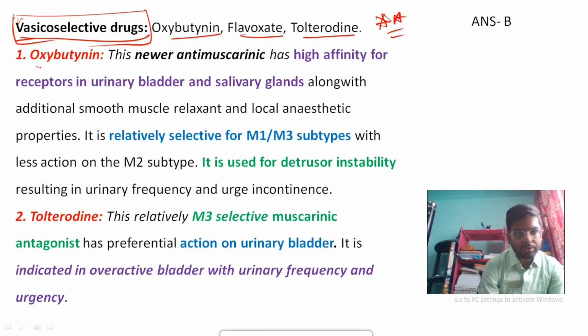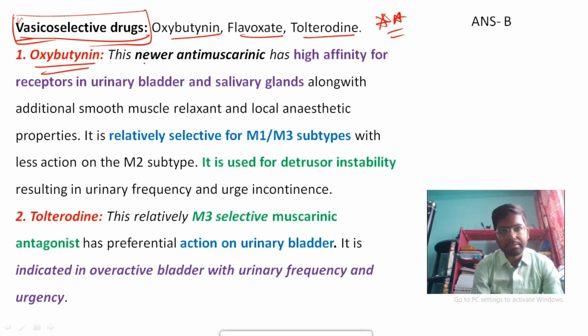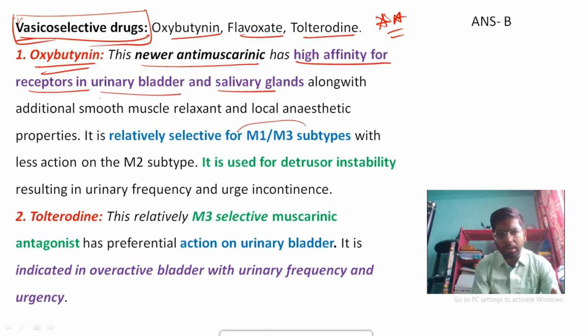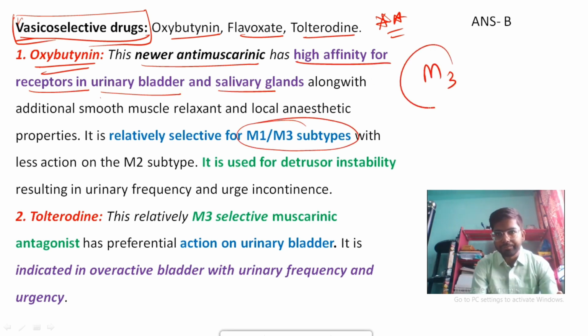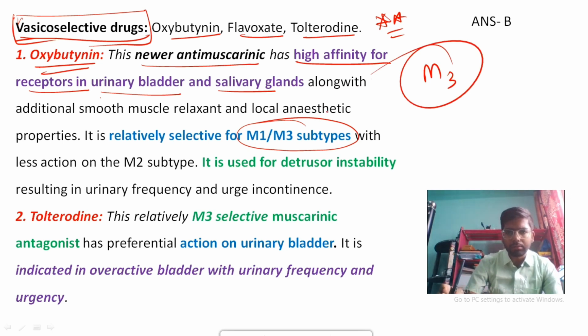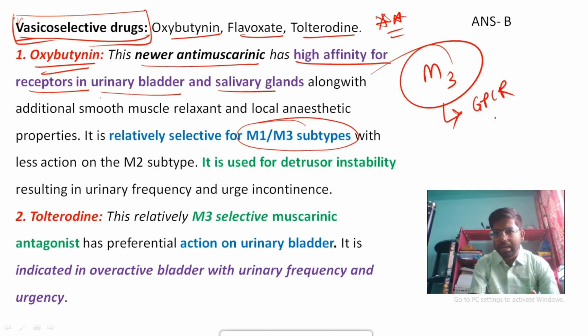So coming to oxybutynin. Oxybutynin is the newer muscarinic drug, has higher affinity for receptors in the urinary bladder and salivary gland. It is relatively selective for M1 and M3 subtype. Okay, and in case of detrusor muscle, your M3 receptor is present there. If you can block that particular receptor, M3 receptor is a GPCR, a Gq protein coupled GPCR.